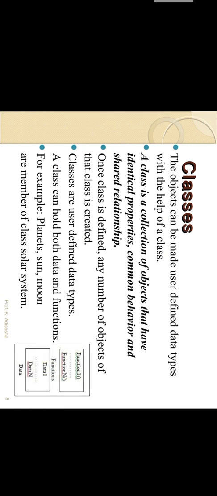So see, a class is a user-defined data type. A class is a collection of objects that have identical properties. See what is written here? A class is a collection of objects. So note this point: once a class is defined, then any number of objects can be created.